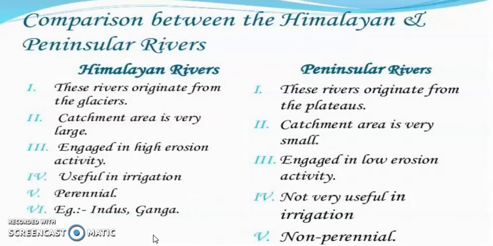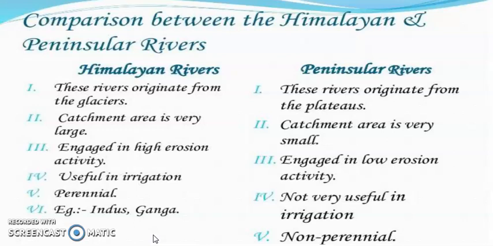Now in case of perennial rivers and non-perennial rivers, you can write more things like the examples. Indus, Ganga, Brahmaputra are examples of perennial rivers. For non-perennial rivers, you can talk about the Tapi or the Luni. I have discussed the Himalayan river and peninsular river comparison with you all. In the same way, the comparison can come between perennial and non-perennial rivers.